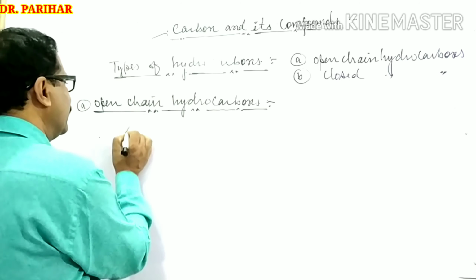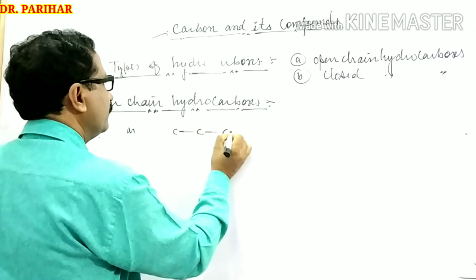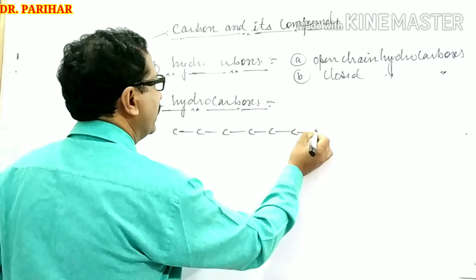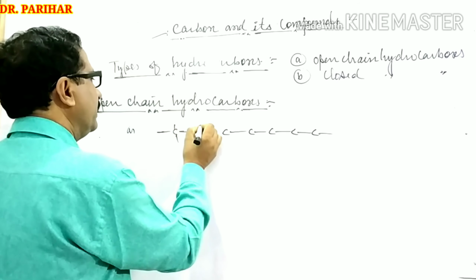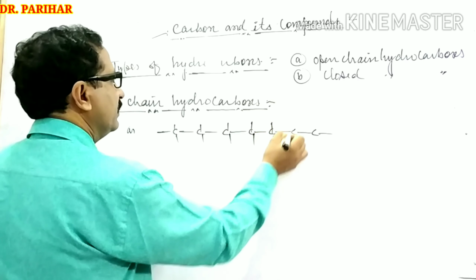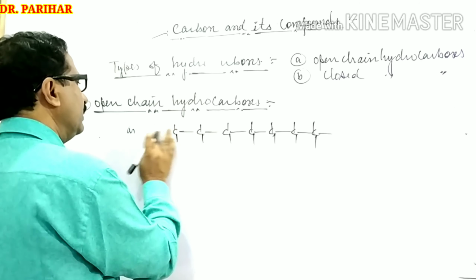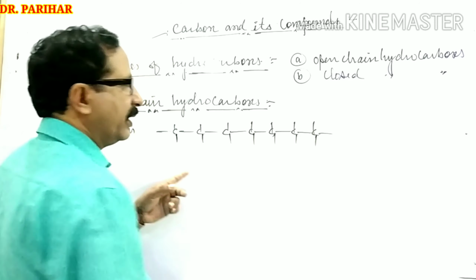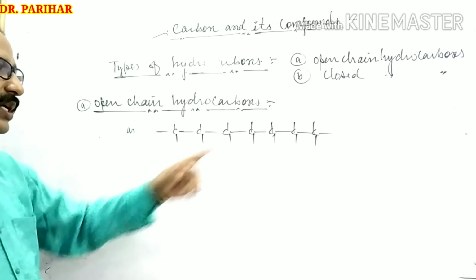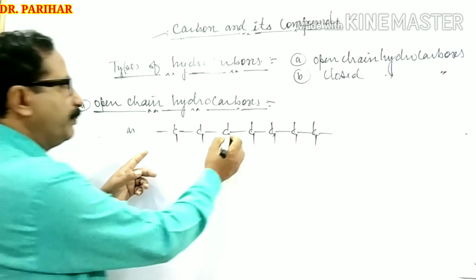For example, a lot of carbon atoms attached with each other and their chain must be open. These are present in an open chain. You can also realize that both the ends are open. More carbon atoms are attached here as well as here. Such hydrocarbons in which all the carbon atoms are present like this are known as open chain hydrocarbon.